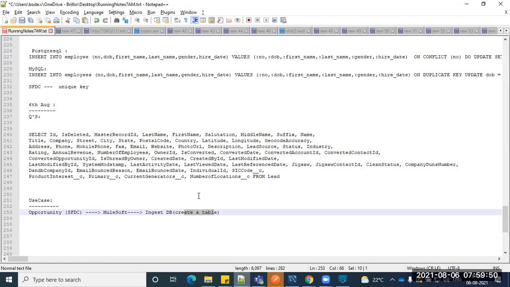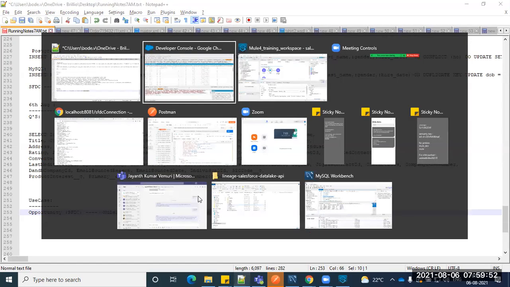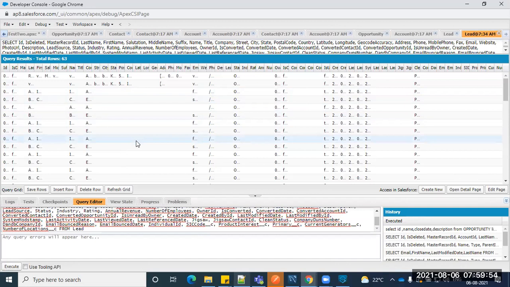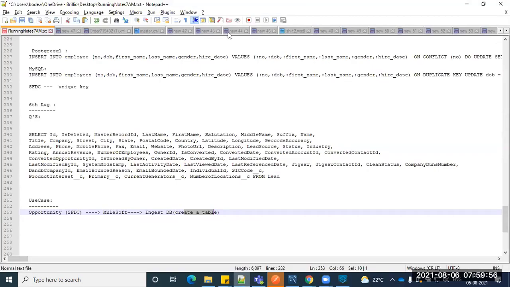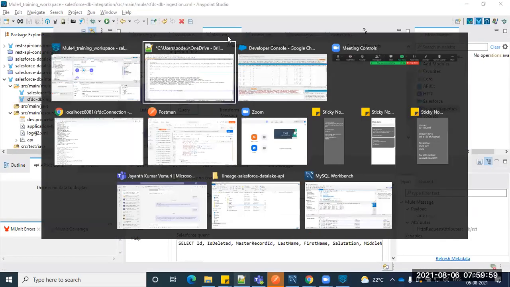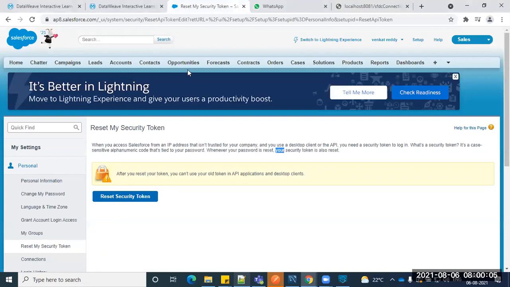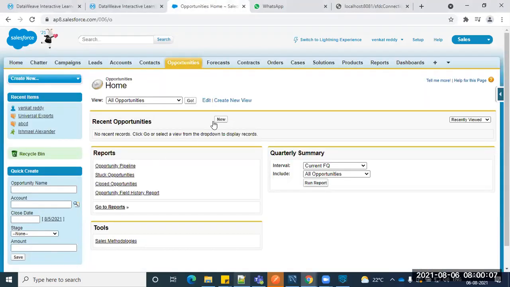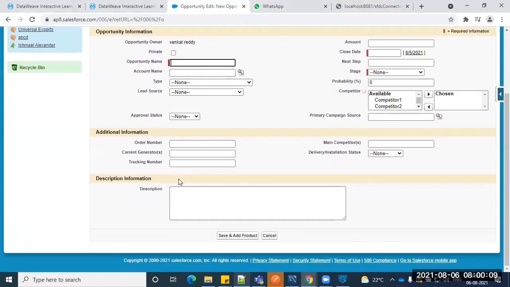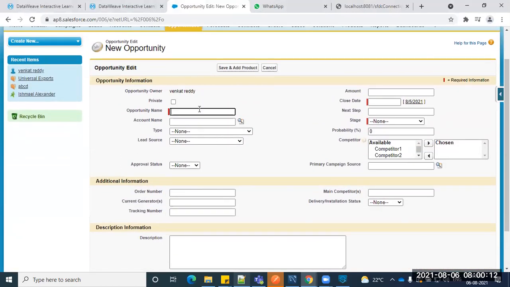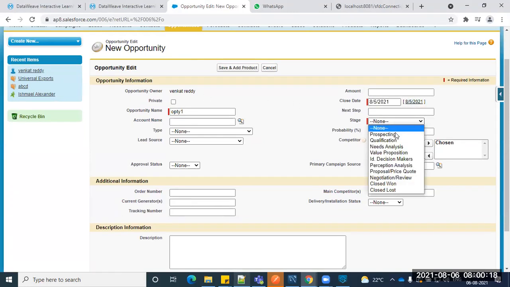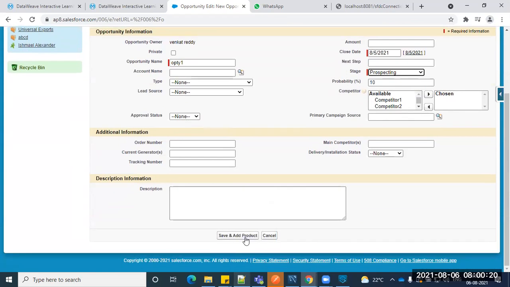So for example, now we have 63 records. You are able to fetch it. Just for testing, what you can do is in your Salesforce itself, try to log in to your account, and then add manually, for example, opportunities here, right? So click new and then add a couple of records. You can add a couple of records manually. Whatever the mandatory fields are, just fill in those mandatory fields. No need to fill in all this information. Right? Click that.